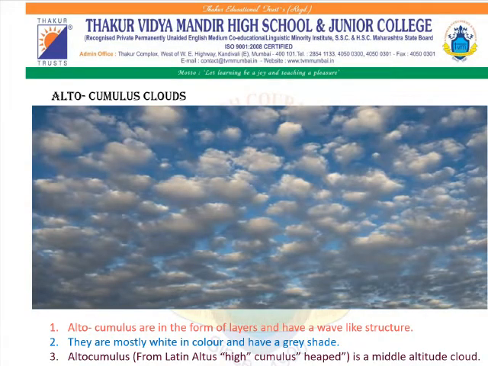Altocumulus clouds. Altocumulus clouds are in the form of layers and have a wave-like structure. They are mostly white in color and have a gray shade. Altocumulus, taken from the Latin word altus, that is high, and cumulus, heaped, is a middle altitude cloud.